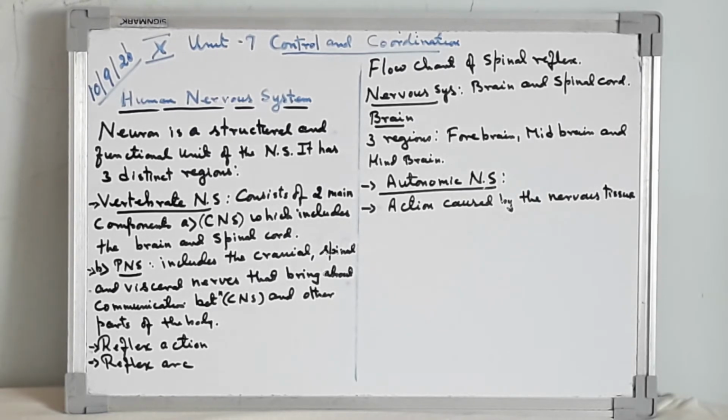Now the central nervous system. It consists of the brain and spinal cord. Brain is the main coordinating center of the body. It is protected by the cranium, a bony box in the skull. It is covered by three membranes. The space between the membranes is called meninges. There is a fluid called cerebrospinal fluid that protects the brain from mechanical shocks. The brain is divided into three regions: forebrain, midbrain and hindbrain.